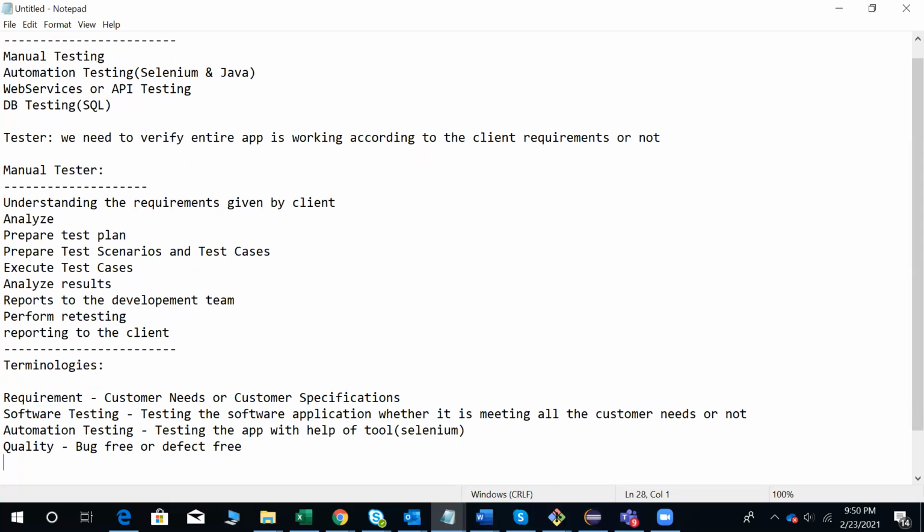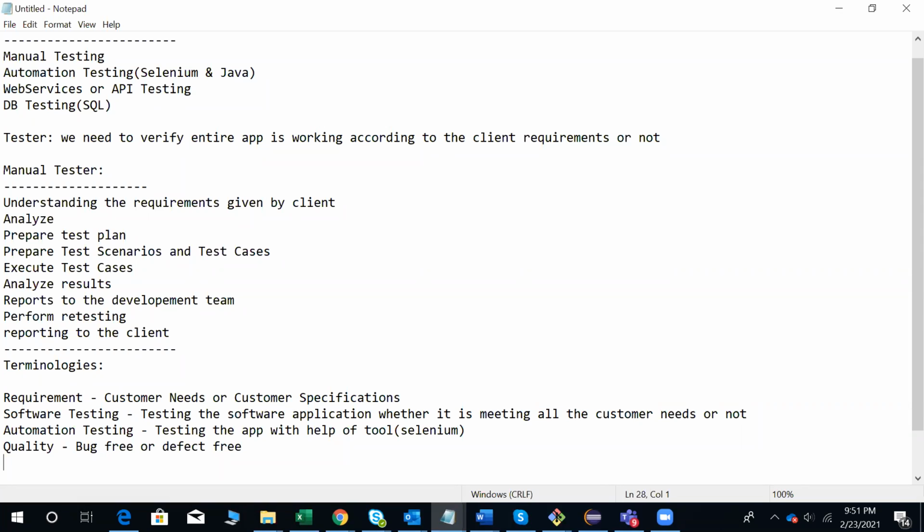As a tester, our job is to deliver the quality application to the client. Whether it is manual testing or automation testing, our job is to deliver a quality application to the client. You execute all the test cases you prepared and verify actual and expected results. If all the test cases are matching, then you can say the application is a quality application. The job of a tester is to deliver the quality application to the client.